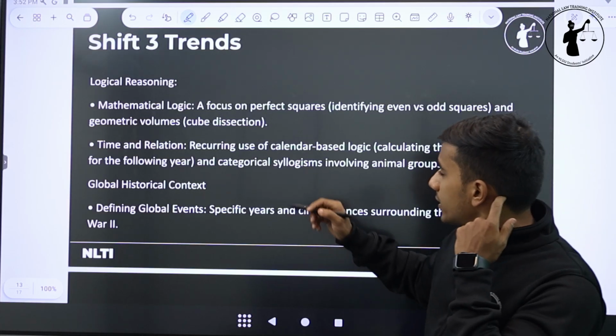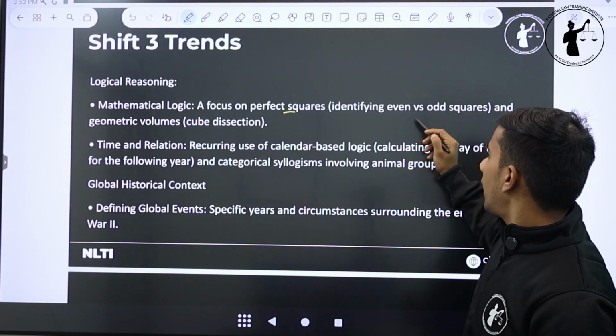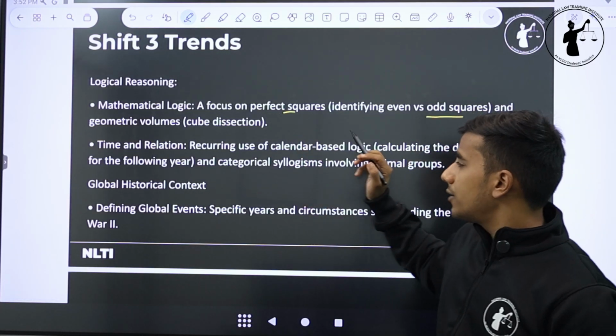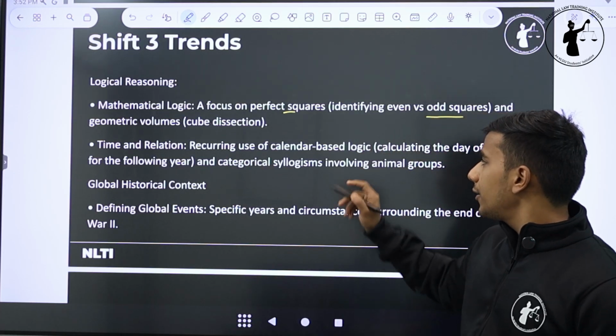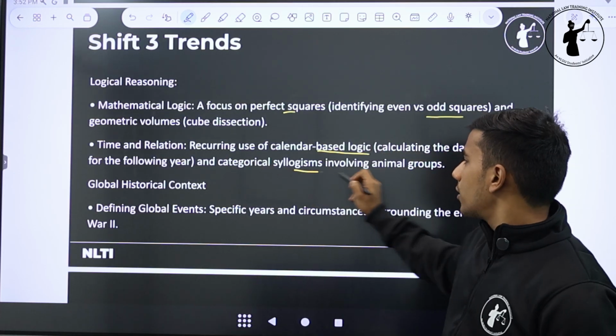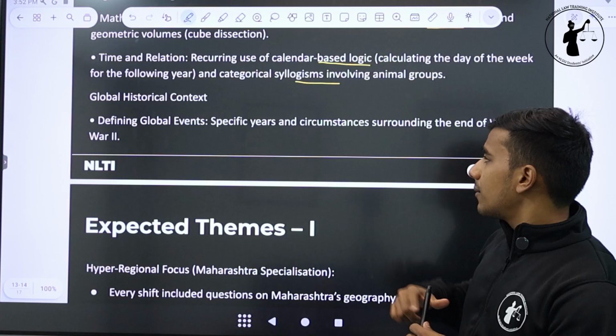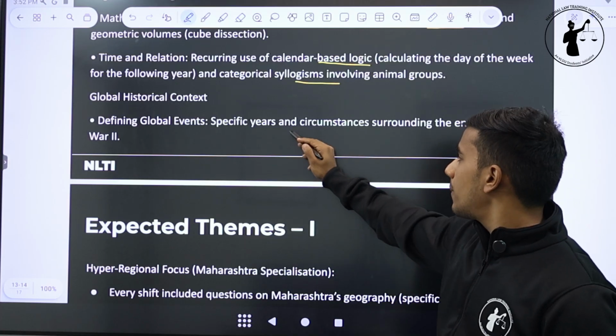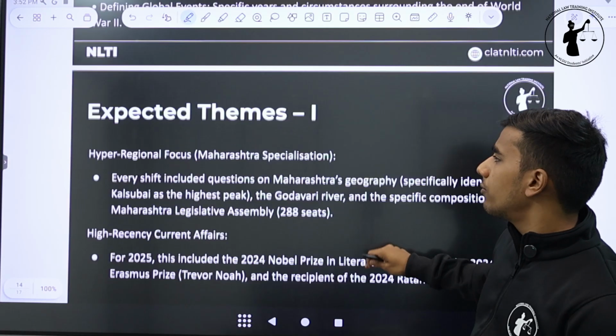Logical reasoning emphasized perfect squares, identifying even versus odd squares in geometric volumes, time and relation, recurring use of calendar-based logic and categorical syllogisms. And similarly, as we have discussed before, specific years and circumstances surrounding the end of World War II.